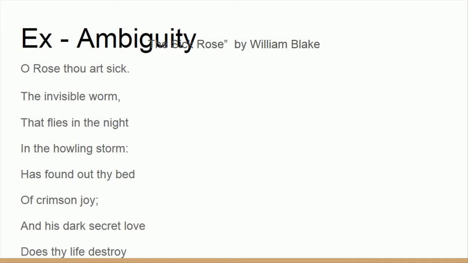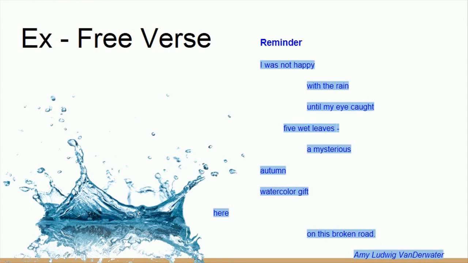Ambiguity is an unclear meaning in language. The highlighted parts are the examples because it doesn't really mean that the rose is an art stick or that the worm is invisible, etc. A free verse is a non-rhyming poem with no rhythm or beat. The whole poem fits this device because it doesn't rhyme, it has no beat and doesn't have any rhythm.